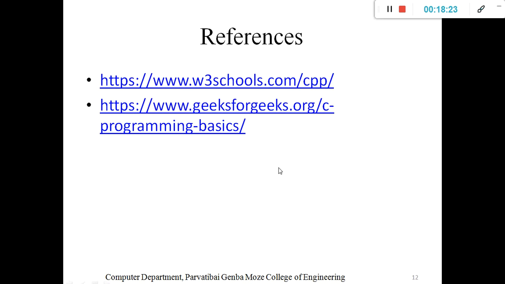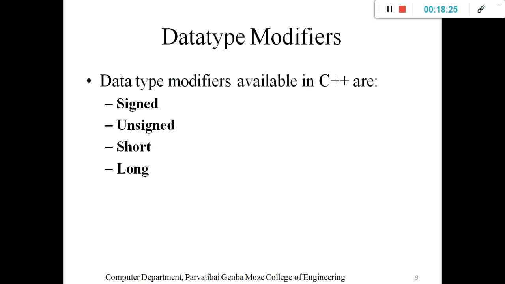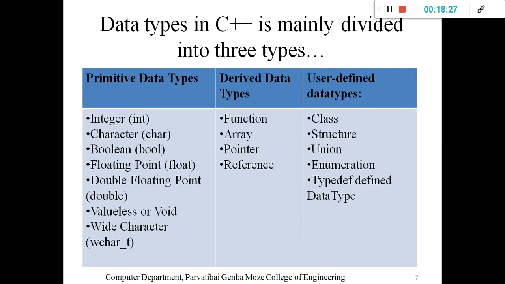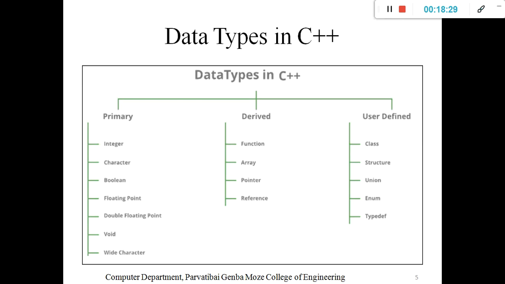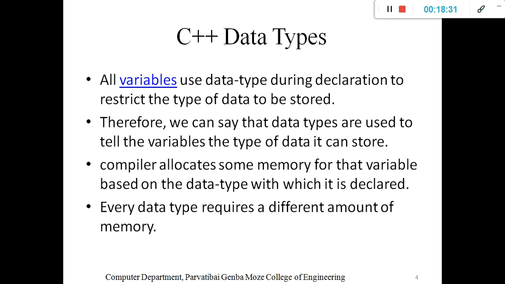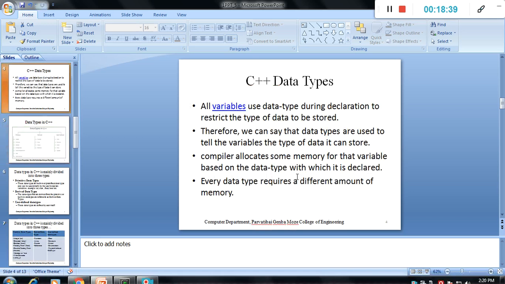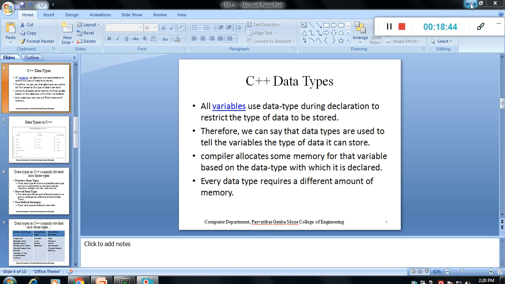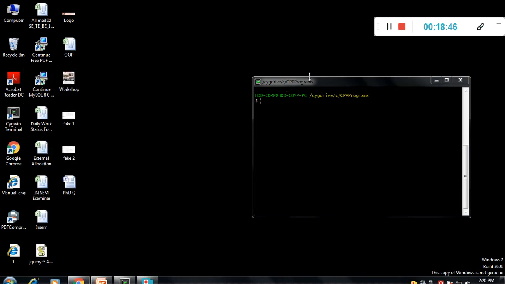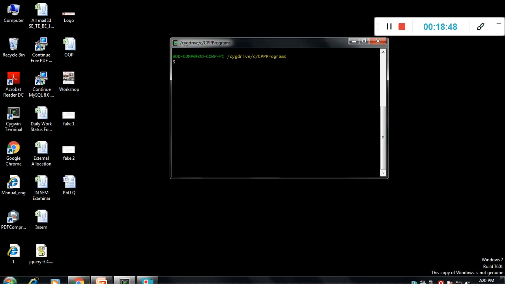Then next, these are the references where this comes from. This is simply the explanation about data types and variables, what data types are, and how they work. Then we will run the simple program.